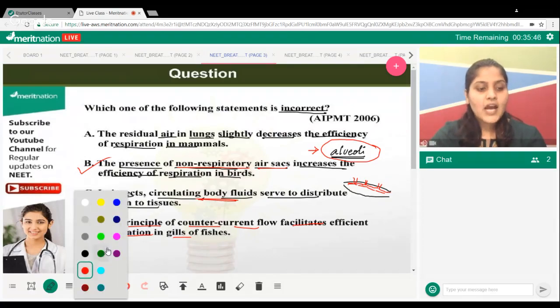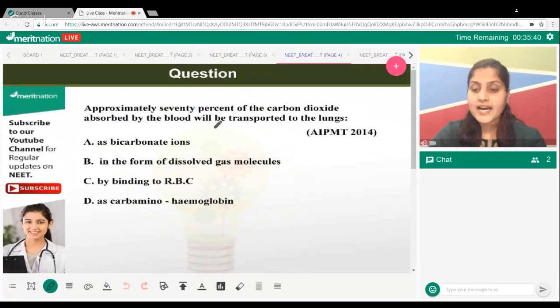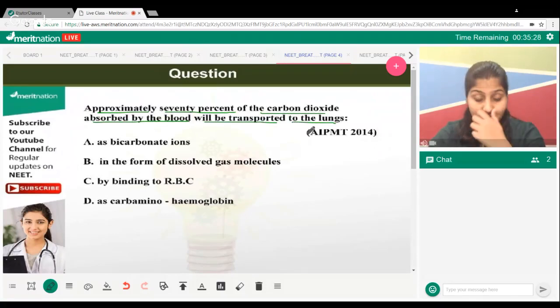All right. Now I'm going to switch to the next question. Here comes your next question. Your time has started. Approximately 70% of the carbon dioxide absorbed by the blood will be transported to the lungs in which form? So carbon dioxide has a good friendship with hemoglobin, right? Both of them will go together and they'll have a party in the lungs. Is that so? This is what you believe. Think about it. It will be transported as bicarbonate ions or in the form of dissolved gas molecule binding to RBCs as carbaminohemoglobin.